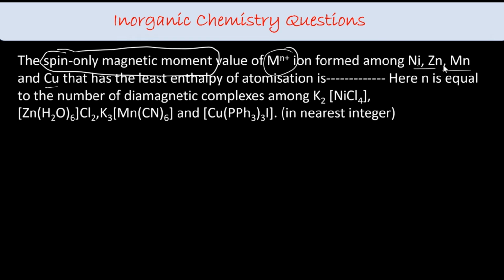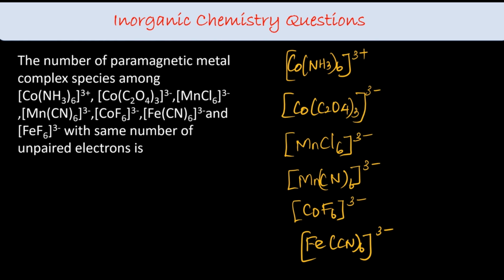Among these four, nickel, zinc, manganese and copper, zinc has the least enthalpy of atomization. So the number of diamagnetic complexes present over here is 2, zinc and copper, which have no unpaired electrons. So the spin-only magnetic moment is 0.